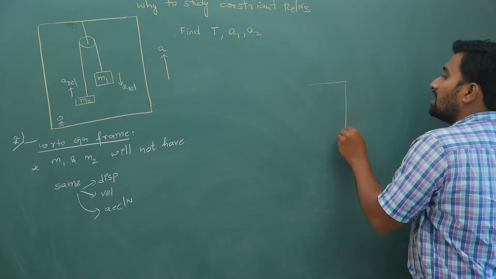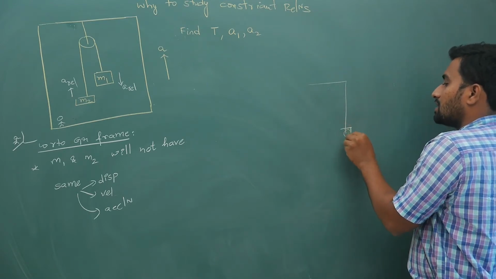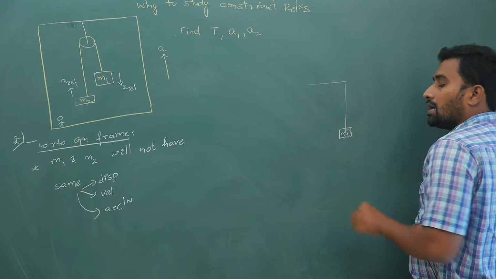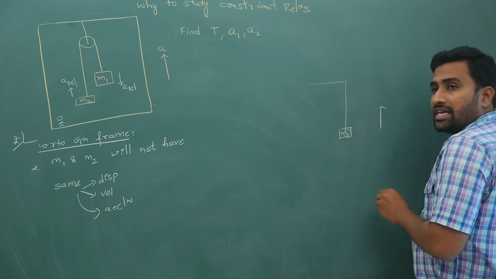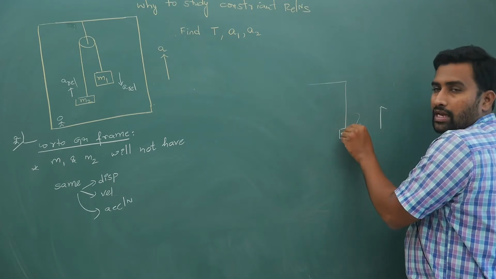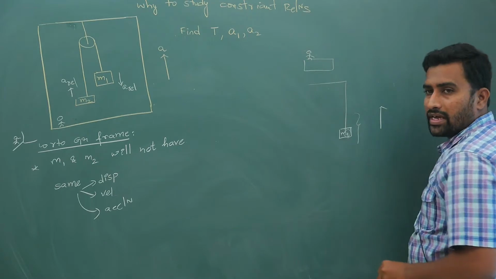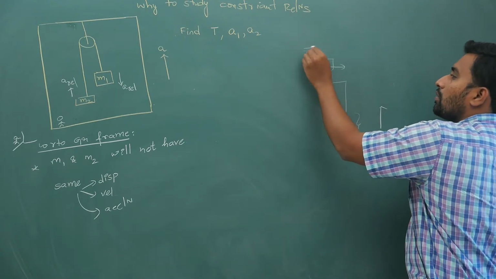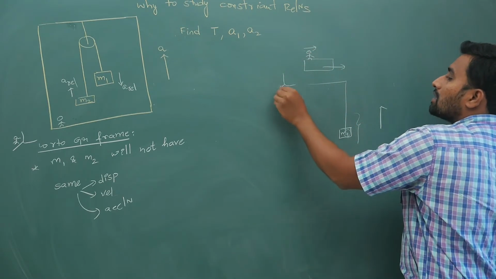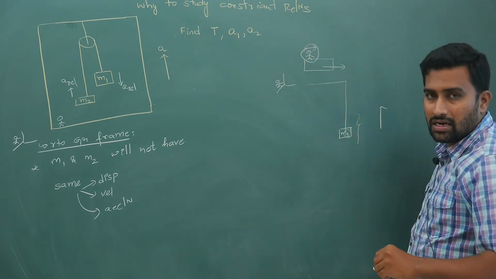Because if the lift is going up, for example, if this is some block m1, and the lift is going up with some value, then with respect to the ground it is moving with that too. Like how you have a train, and some chai wala is walking inside the train and the train is also going. With respect to ground, the resultant velocity of this person is the velocity of the train plus the relative velocity.